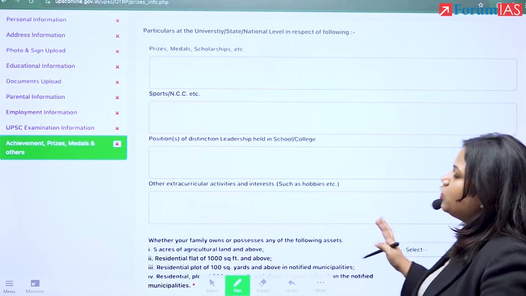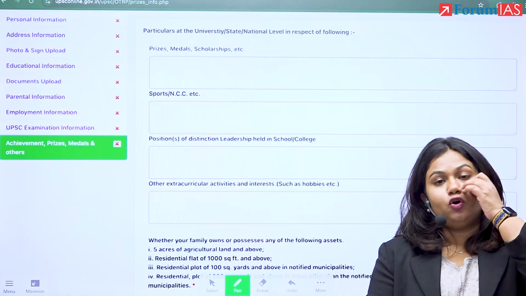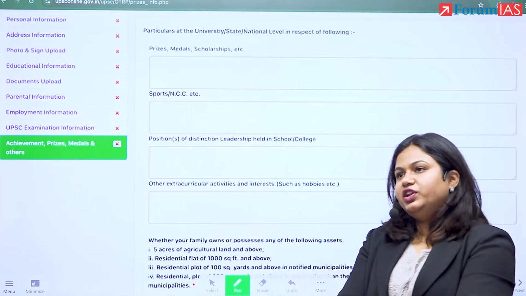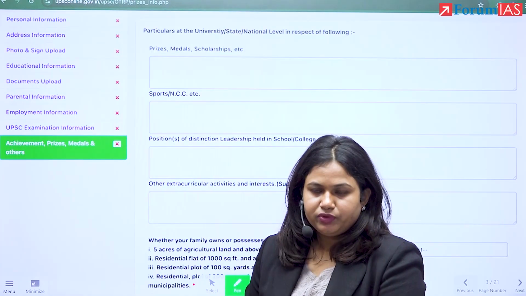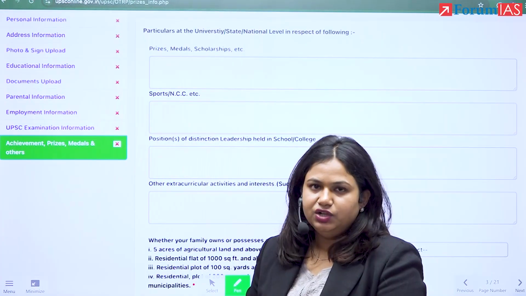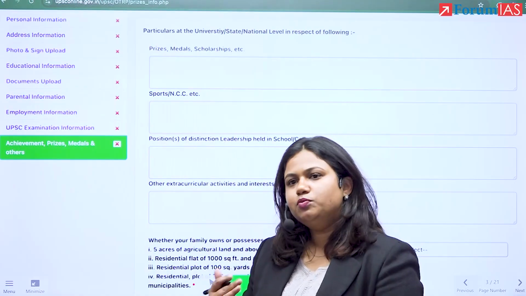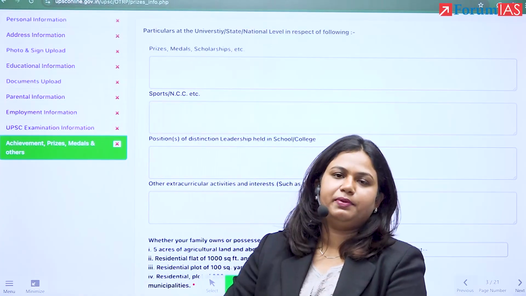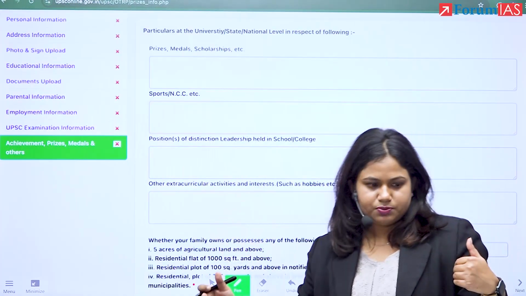Now, how do you pick hobbies and what do you write? For that, what we are going to pick up are different options that have cropped up for students. And again, the objective of filling your hobbies is to have a direction to talk about in your interview, right? But again, there are a lot of things that have to be prepared for the interview, and UPSC preparation has to be done according to the successive stages. You must prepare for your prelims first, then you prepare for your mains, and then you are able to prepare for your interview. Right now, there is a very long time for you to move through this process.